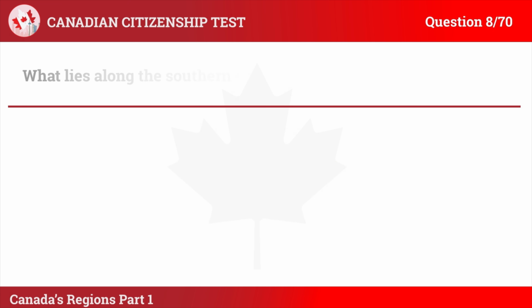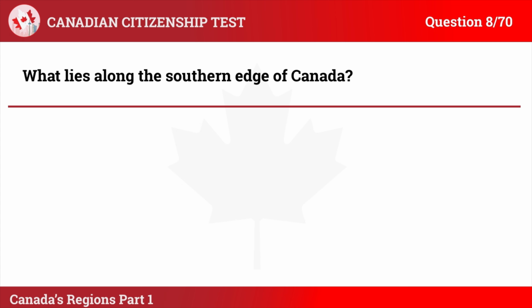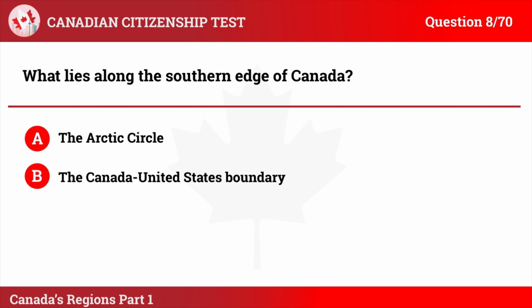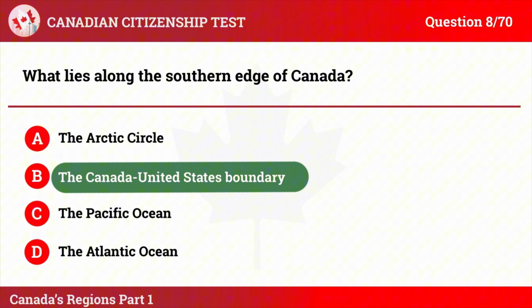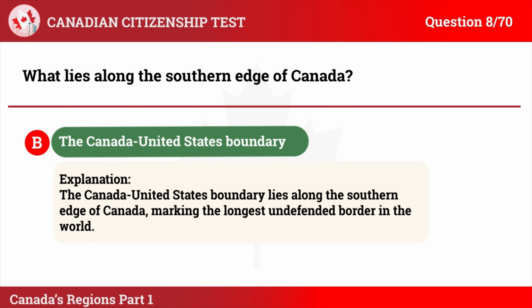Question 8. What lies along the southern edge of Canada? A. The Arctic Circle. B. The Canada-United States boundary. C. The Pacific Ocean. D. The Atlantic Ocean. The correct answer is B. The Canada-United States boundary. Explanation. The Canada-United States boundary lies along the southern edge of Canada, marking the longest undefended border in the world.